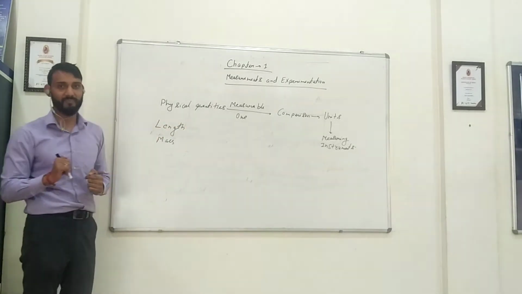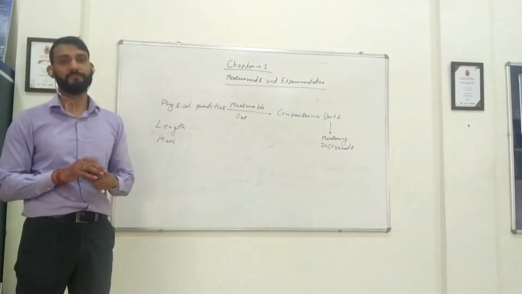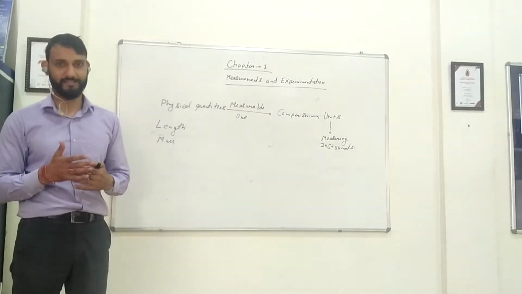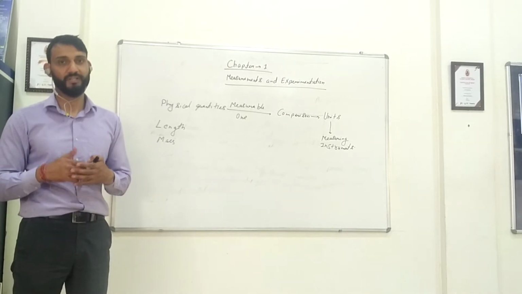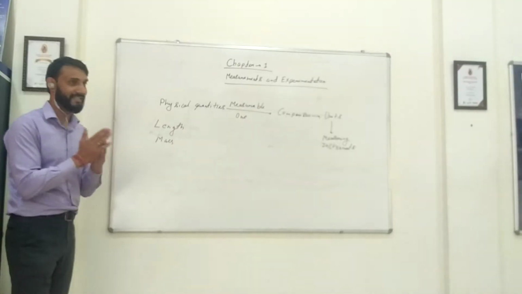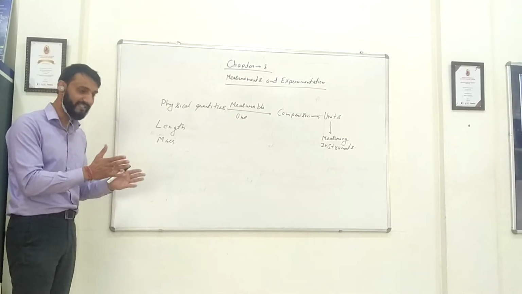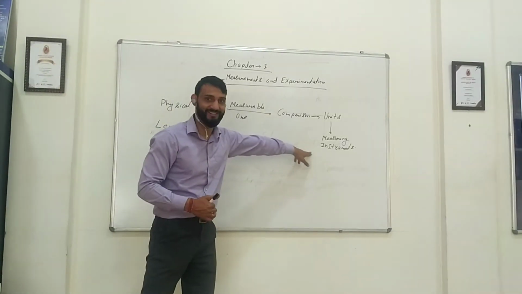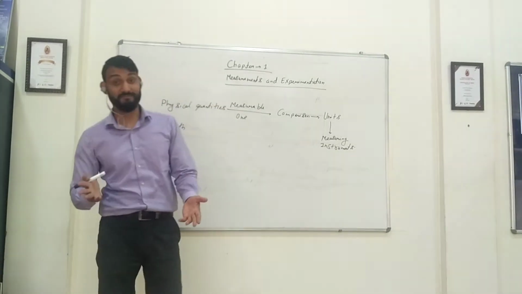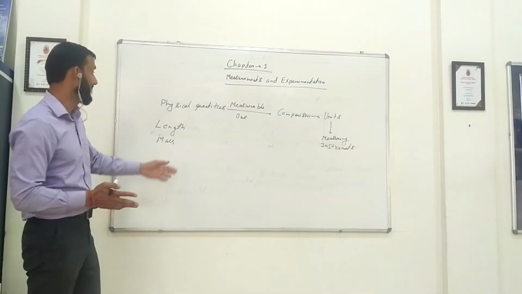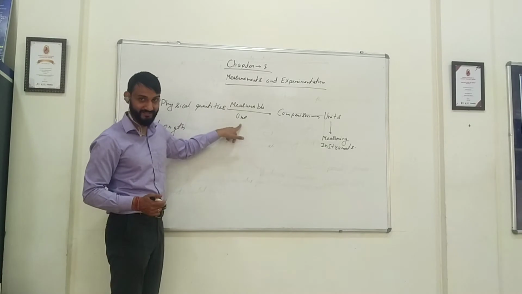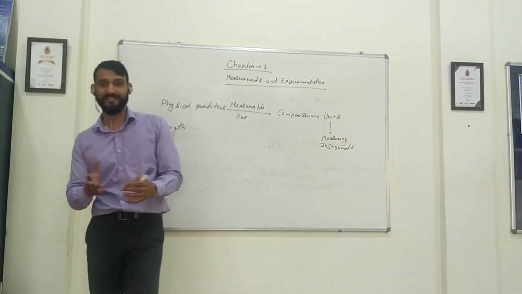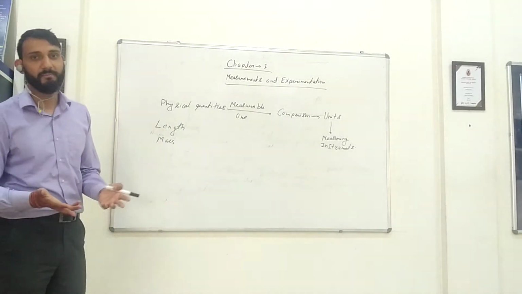I'll give you an example. If you go to the market to a fruit vendor and ask him to give 1 kg of apples, basically he takes 1 kg of apples. Now he has a measuring instrument. Without a measuring instrument, you cannot measure physical quantities. Physical quantities are the measurable ones, and for measuring them we need a measuring instrument. He has a measuring instrument which we call a balance.